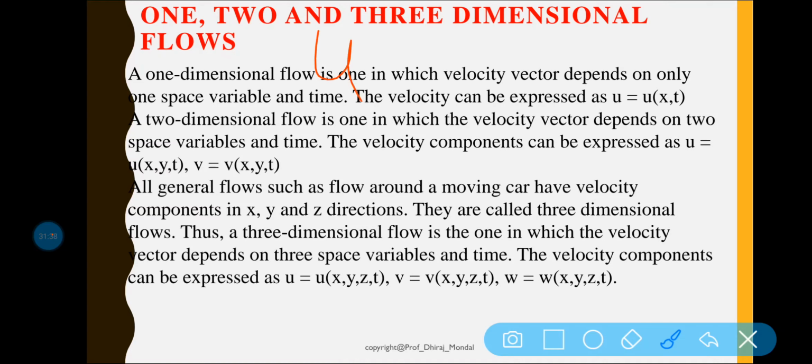Basically, if I am talking about the velocity component u along the x axis, then it can be written as u is equal to function of x, and v is equal to 0, w is equal to 0.